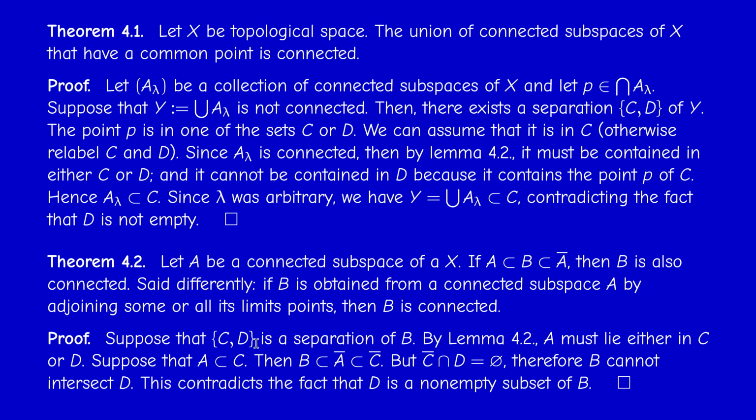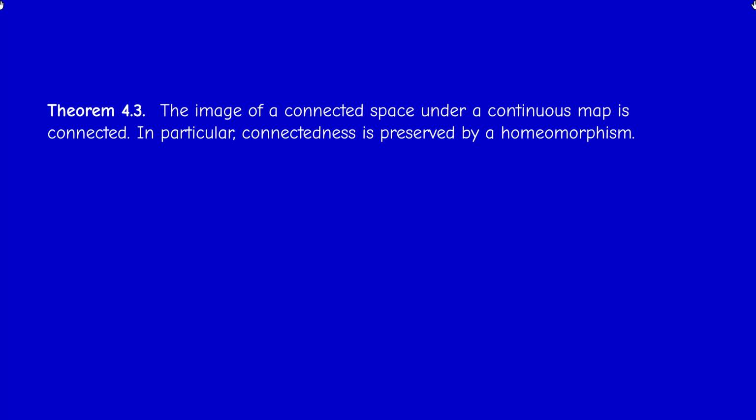Right, so this is a contradiction. Okay. Third result: the image of a connected space under a continuous map is connected as well. So in words, continuity conserves connectedness exactly as it conserves compactness. In particular, connectedness is what we call a topological property. So if two spaces are homeomorphic, then they are either both connected or both disconnected.